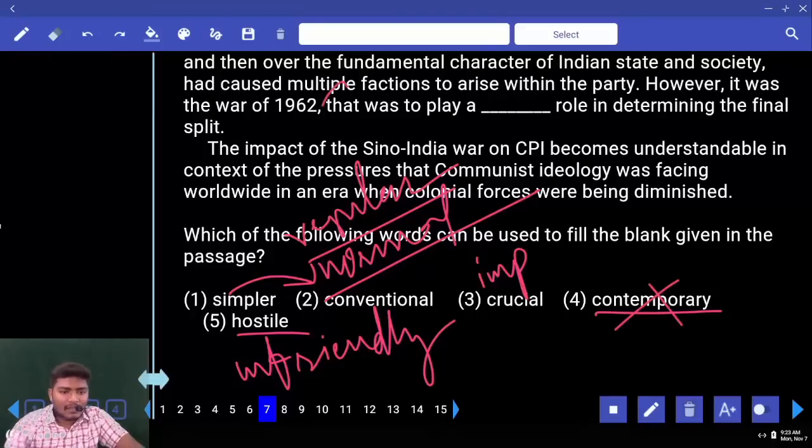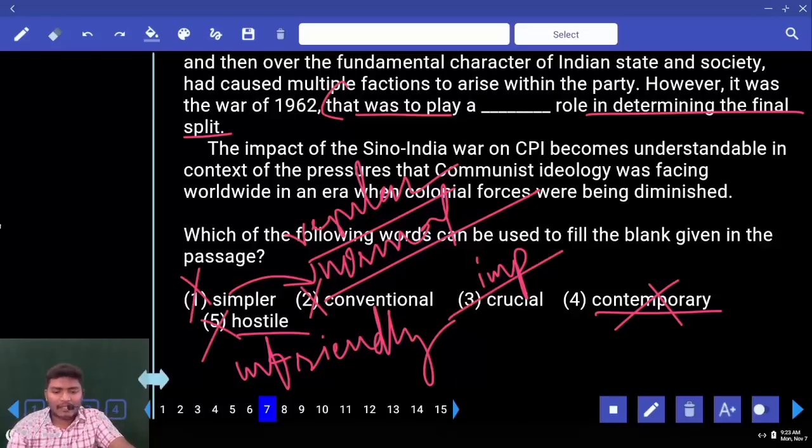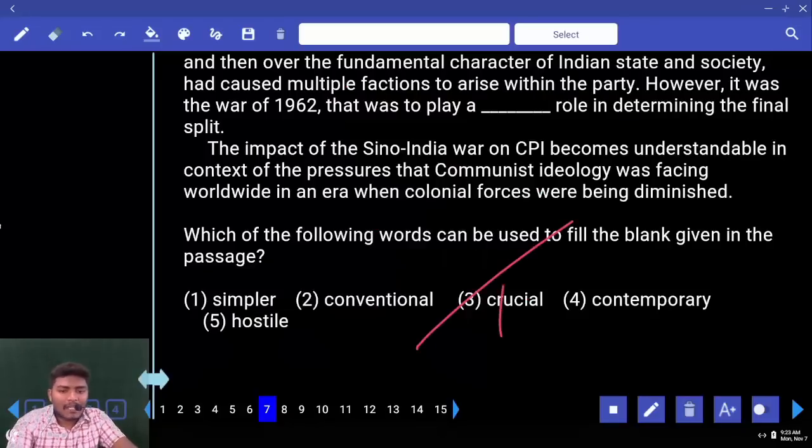Now what is the option that you can use here? That was to play a dash role in determining the final split. Now something happened that played some role. What type of role? Normal role or important role? Important role. Simpler eliminated, conventional eliminated, crucial is okay, unfriendly is negative. Your answer is only the third one. Something played an important role in determining the final split. It was the important fact on which the party divided.